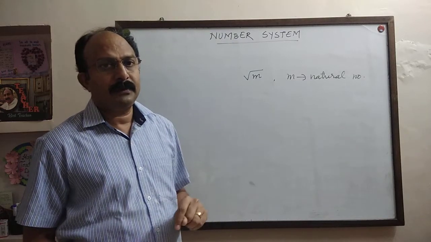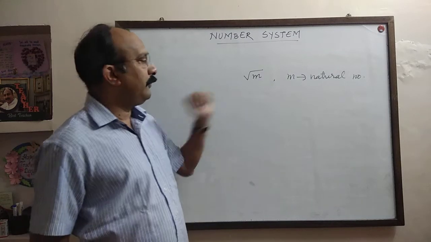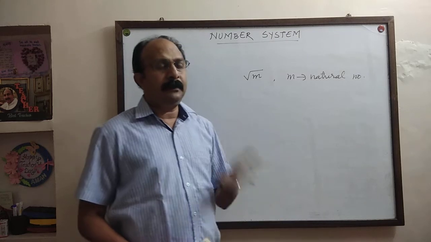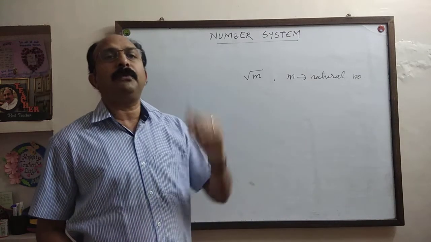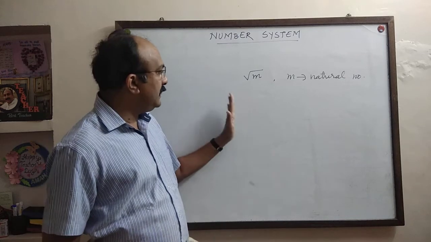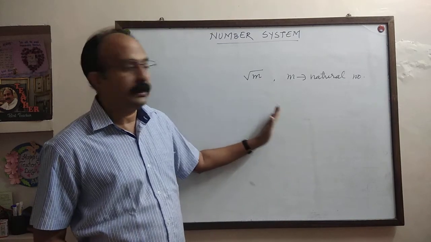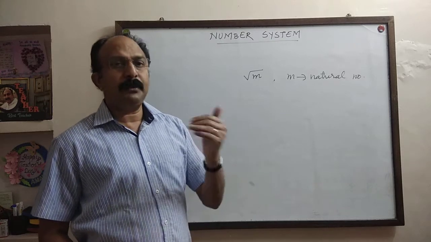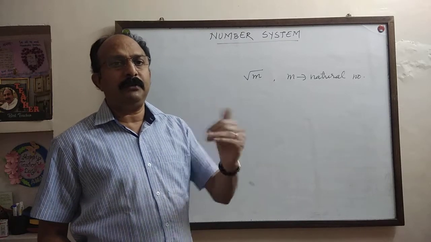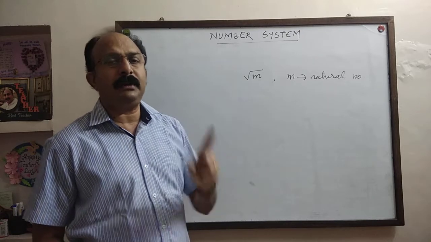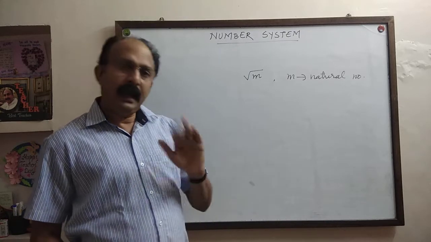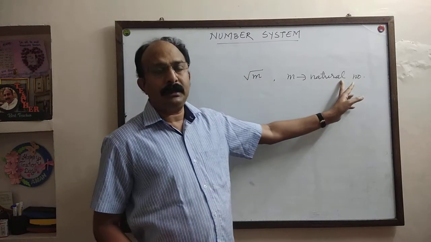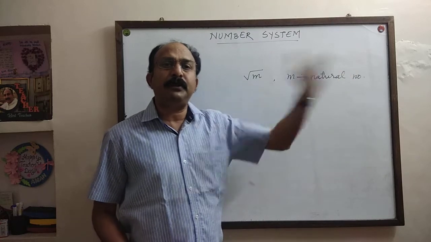No, it is wrong. Because root 1 is 1, and root 2 is approximately 1.414. Between 1 and 1.4 there are so many numbers: 1.2, 1.3, 1.11, 1.12. So many numbers are there between root 1 and root 2. Another example: m is a natural number, and we know that all natural numbers are positive.